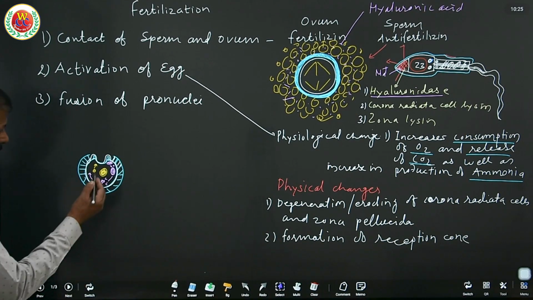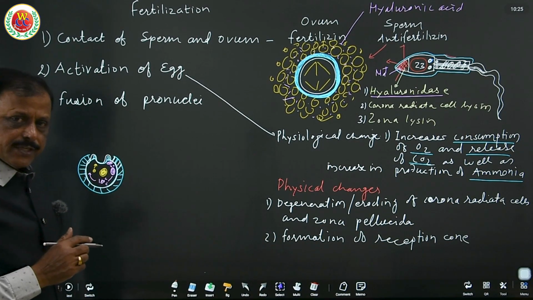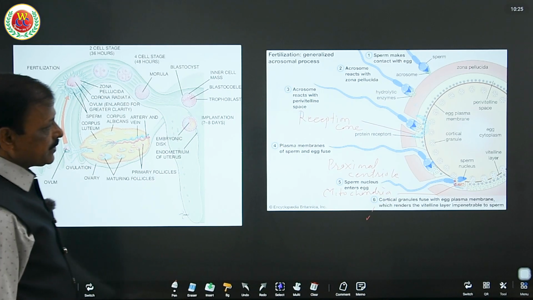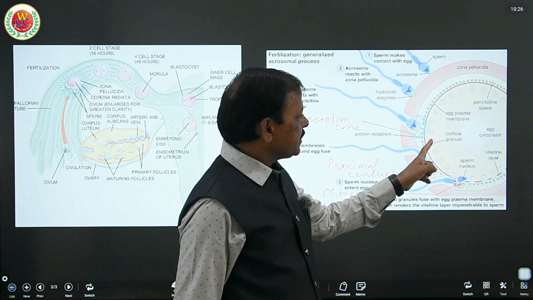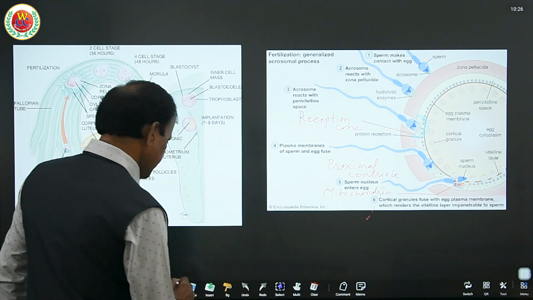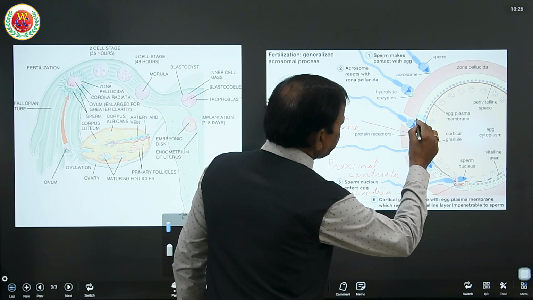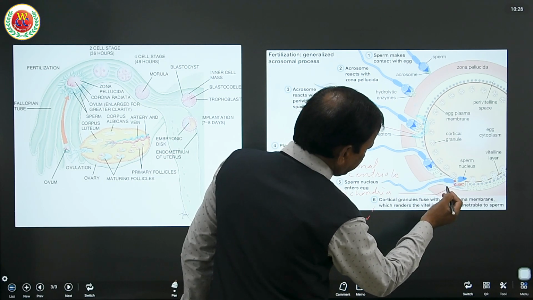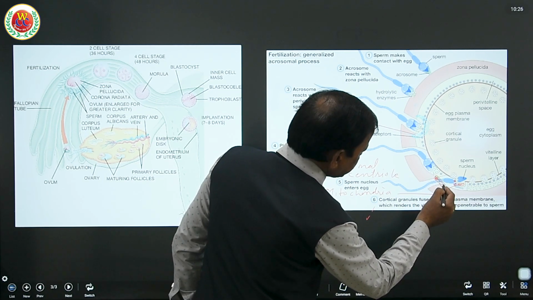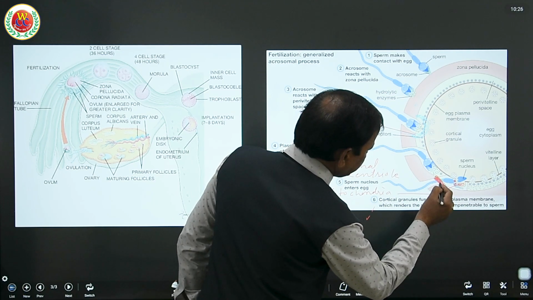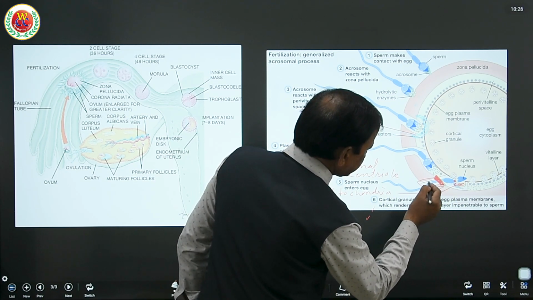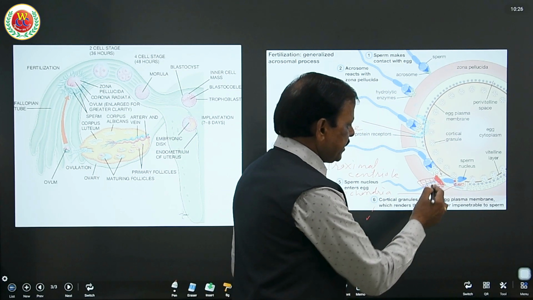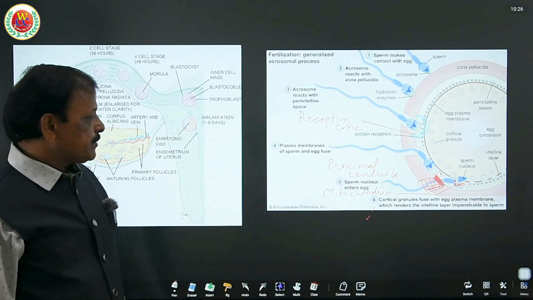Now the copulatory path. The cortical granules, as shown in this diagram, will be very easy for you to understand. See here, the cortical granule word is shown. These cortical granules form after fertilization at the same place here. After fertilization, they form here. This will be closed. The cortical granules will secrete their content and form a very thick layer called the fertilization membrane to stop the entry of another sperm and prevent polyspermy.